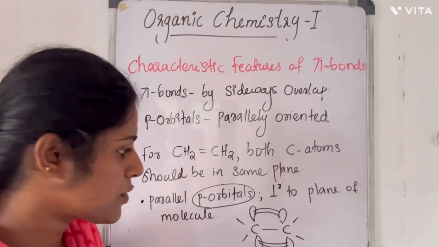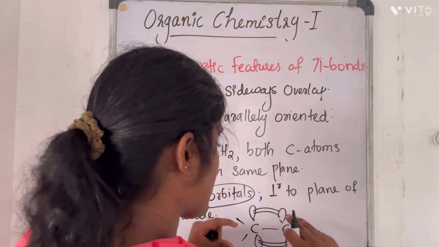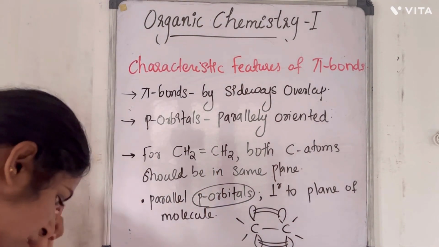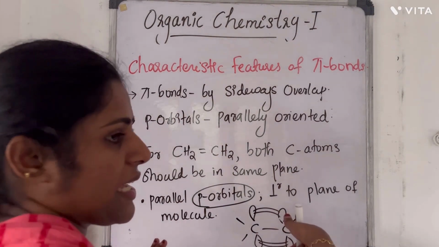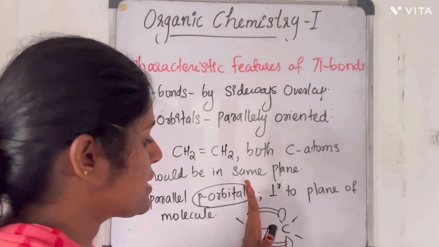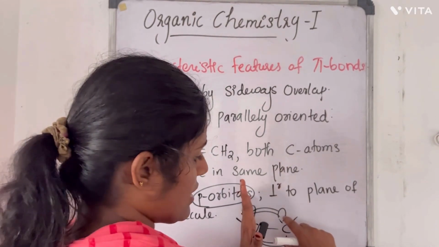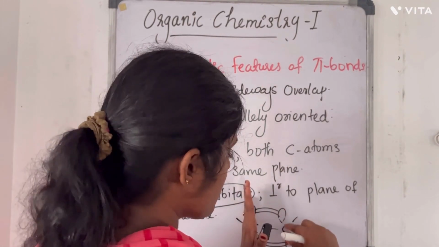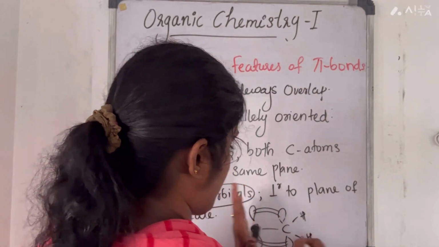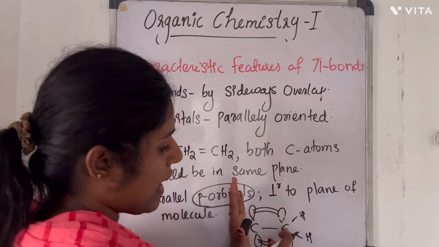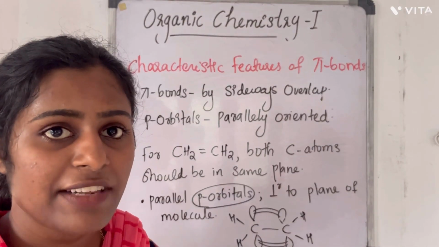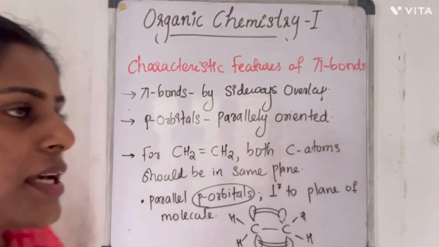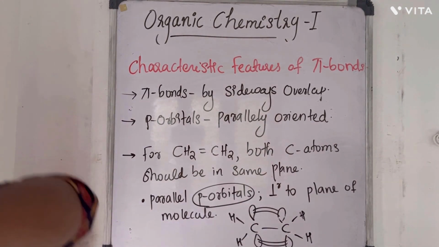Now let me ask you, if I rotate one CH2, if I rotate this carbon, will the overlap take place effectively? No. So the product will be less stable.